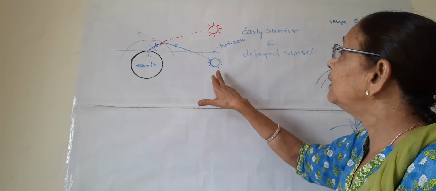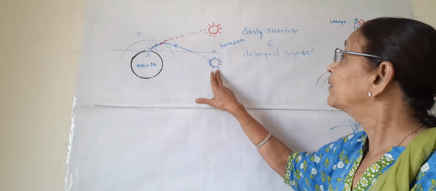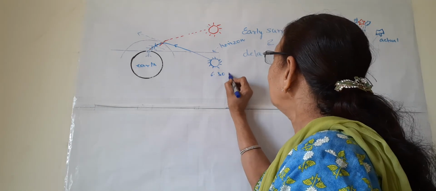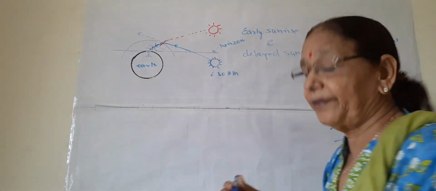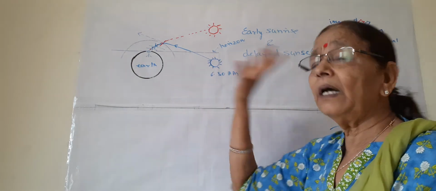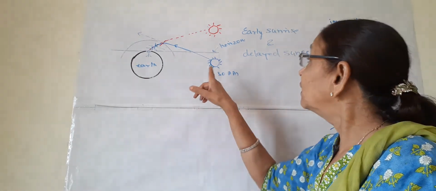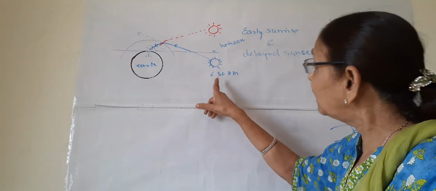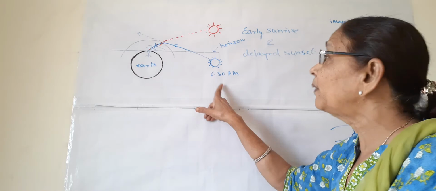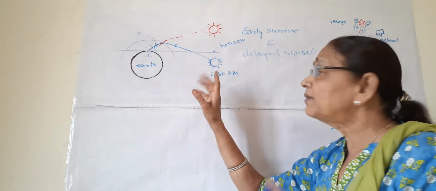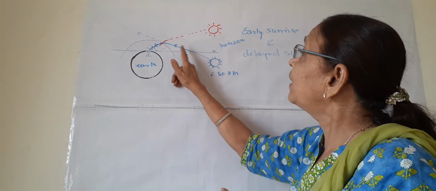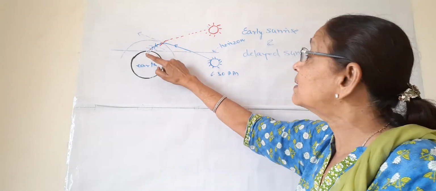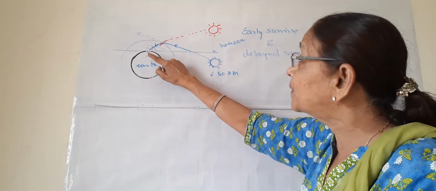Likewise, the delayed sunset. Suppose the sun sets at 6:30 p.m. and comes below the horizon. But again the same explanation applies. The sun is below the horizon, but the light ray coming from the sun is going up and is still entering the eye of the observer.